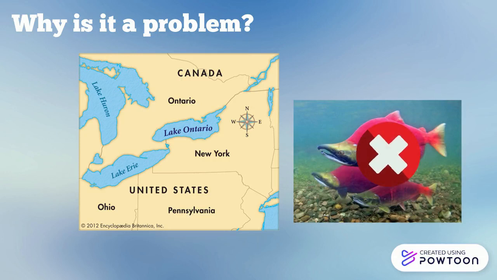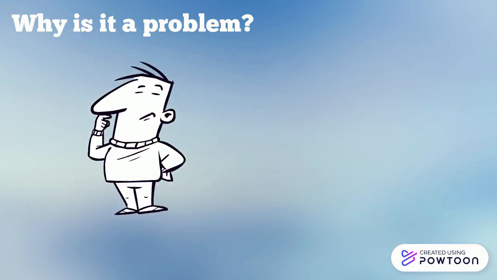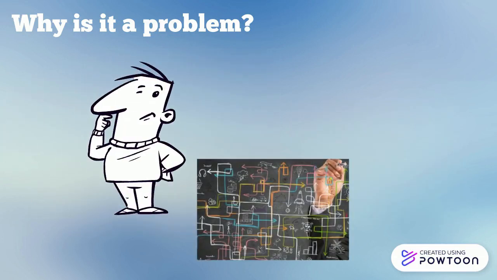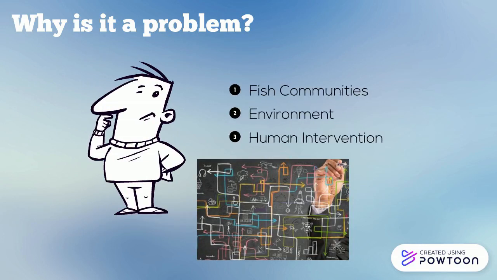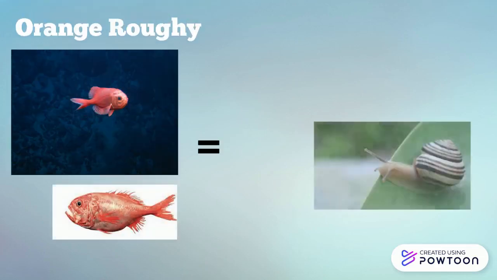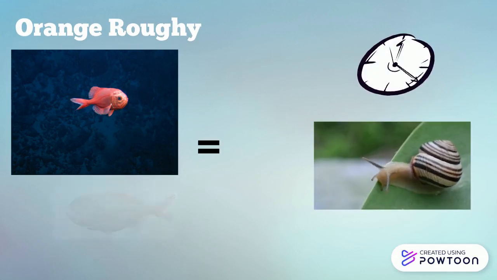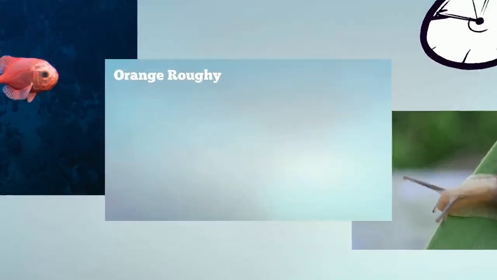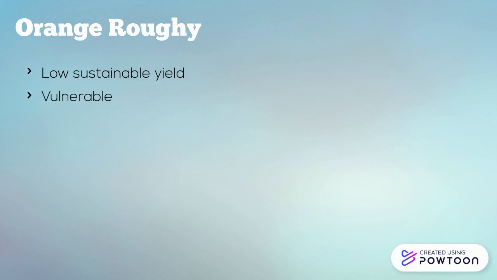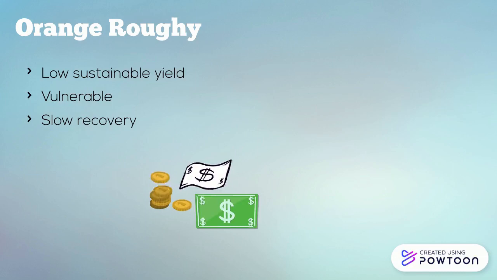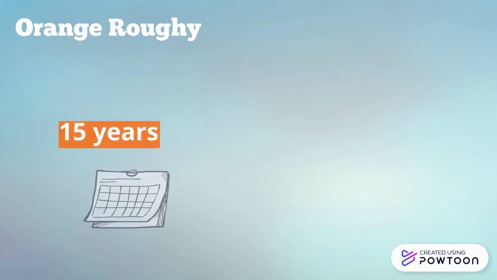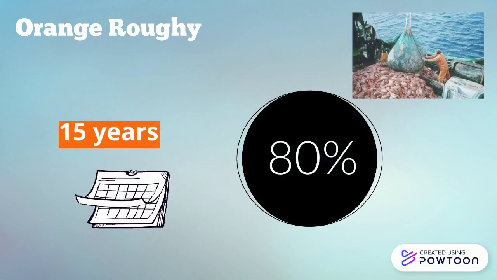Unfortunately, mitigation for overfishing is tricky because one cannot completely understand the vast complexities associated between fish communities, the environment, and human intervention. An example of a species that has been negatively affected by overfishing is the orange roughy, a deep-sea species that has slow growth rates and high longevity compared to traditional commercial species. They have low levels of sustainable yields, are vulnerable to overfishing, and have slow recovery rates, yet they are often high-value species. Within 15 years of harvesting orange roughy, 80% of the population was wiped out.